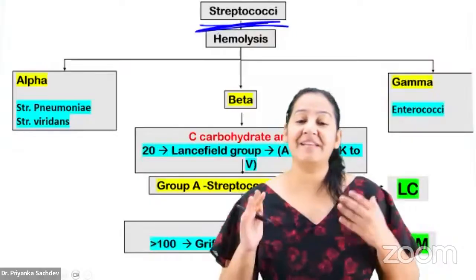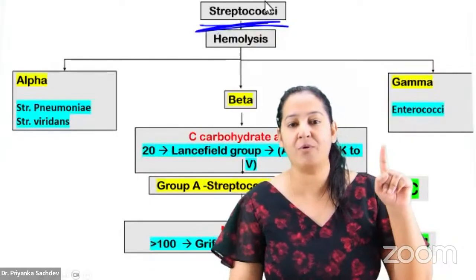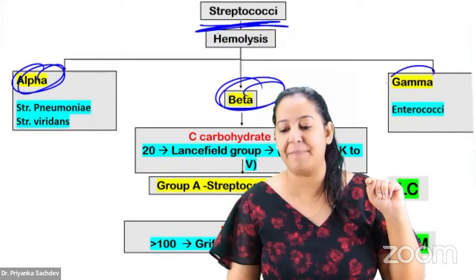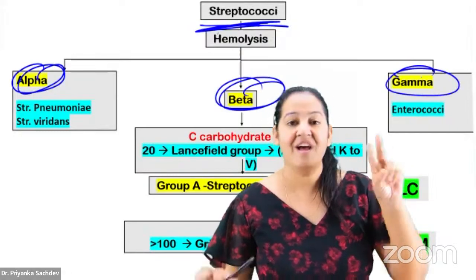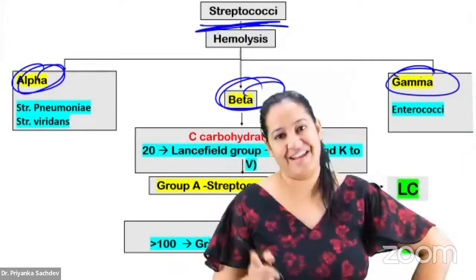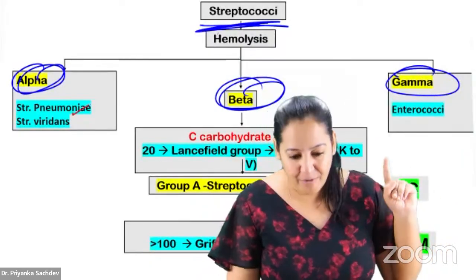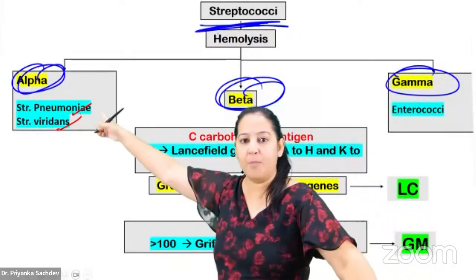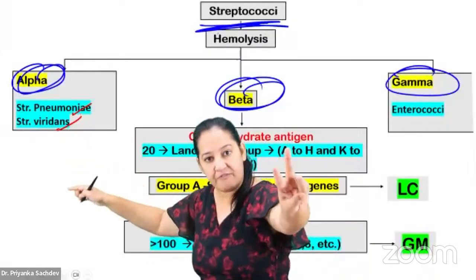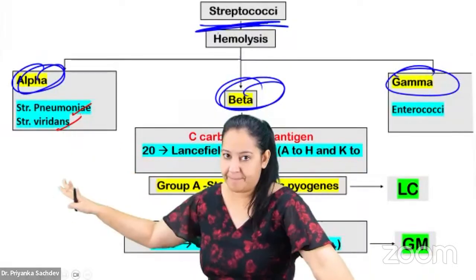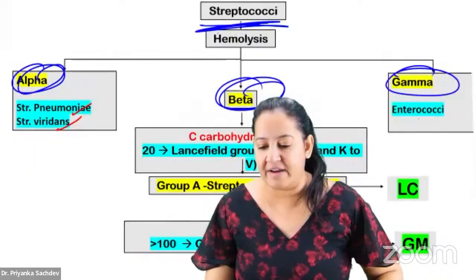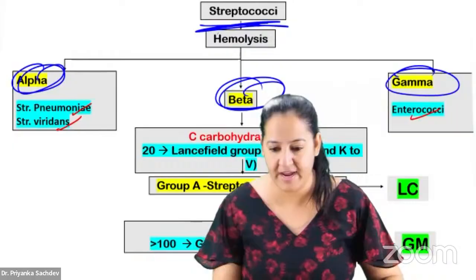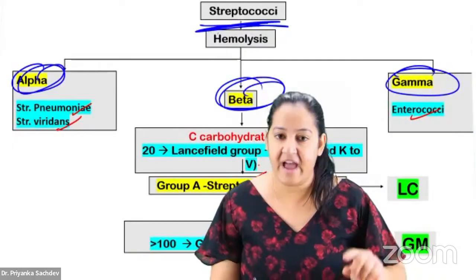Okay. So let me tell you the classification of the Streptococcus. Streptococcus are divided into 3 categories: alpha hemolytic, beta hemolytic, and gamma hemolytic. Please understand, you get questions on classification. There are only 2 alpha hemolytic Streptococcus: Streptococcus pneumoniae and viridans. That's it. Gamma is only one, Enterococcus. So we have 2 alpha, 1 gamma.